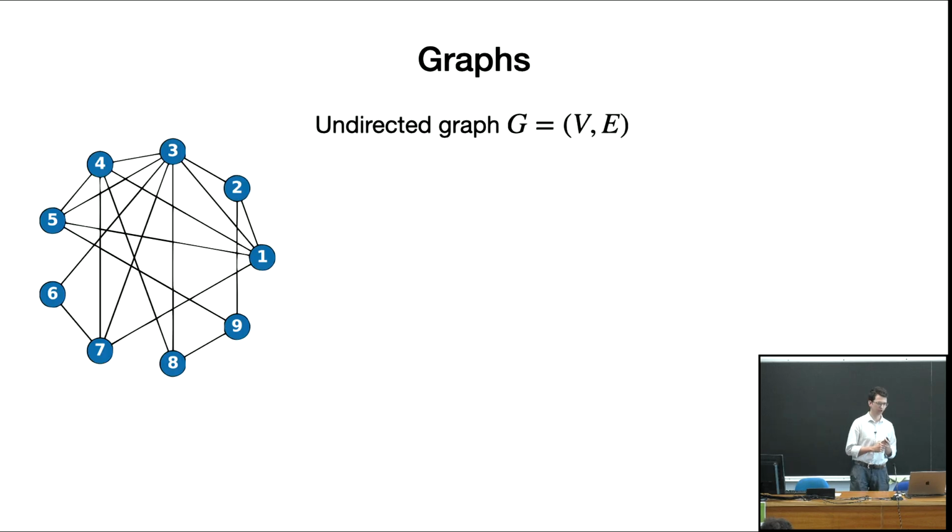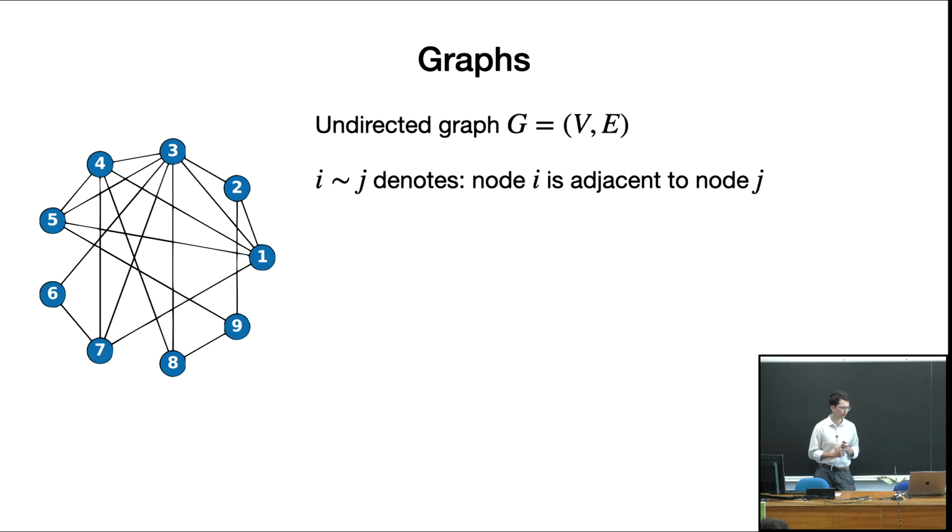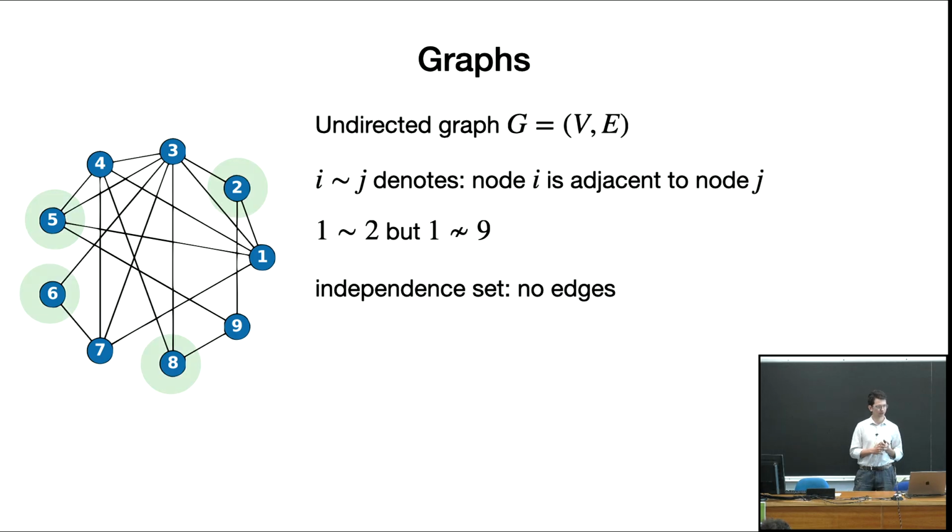So we will consider graphs, undirected graphs in particular. And for this talk, I'll denote by i ~ j that node i is connected to node j. For example, in this graph, 1 is connected to 2, and 1 is not connected to 9. And the independent set is a basic property in the graph, which is a set of vertices so that there is no edge between any pair of nodes. So here, 2, 5, 6, and 8 form an independent set.